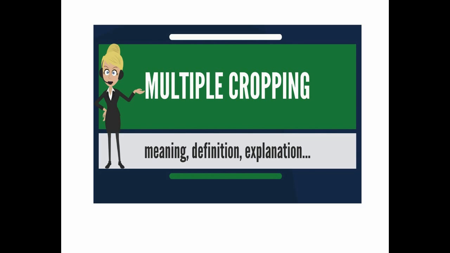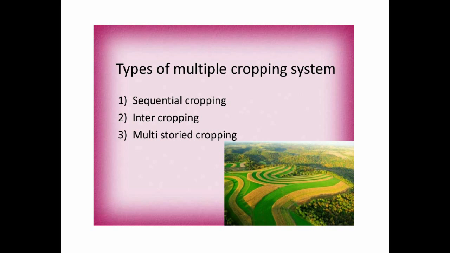Now let's discuss another cropping system. Multiple cropping. It means growing two or more crops in the same piece of land during a single growing season, and it helps to harvest as much as possible from the limited land resources on a condition that other resources required for production are effectively utilized. Types of multiple cropping. Multiple cropping has three types. Sequential cropping, where a second crop is grown after the harvest of a first crop. It is divided in four types.